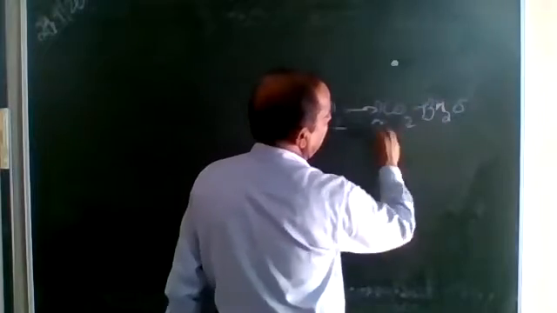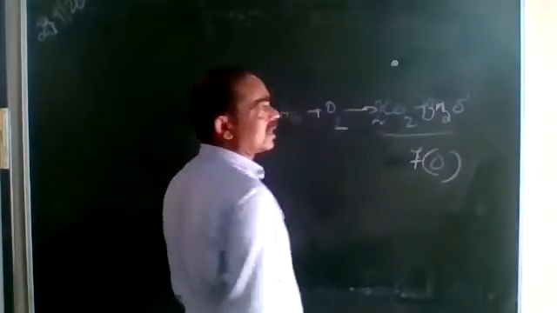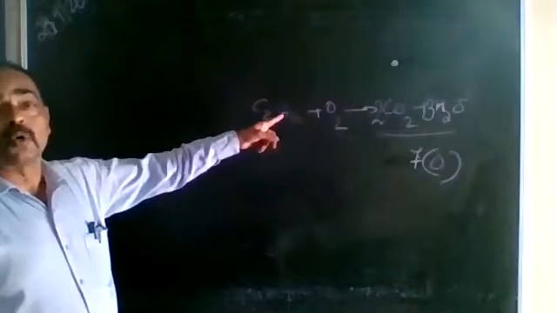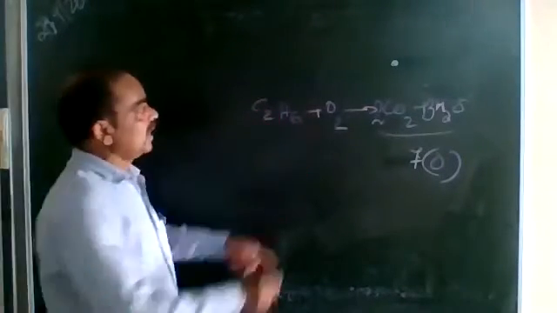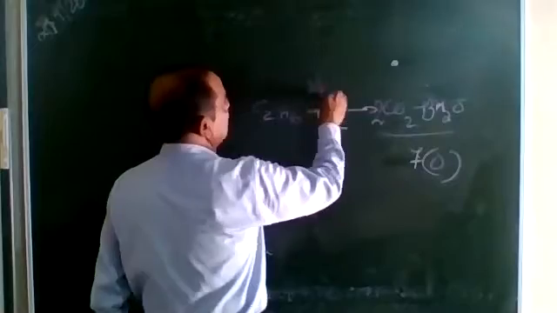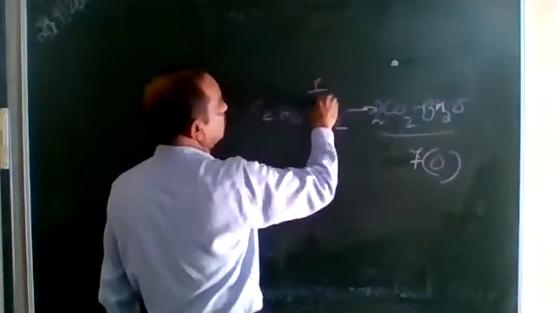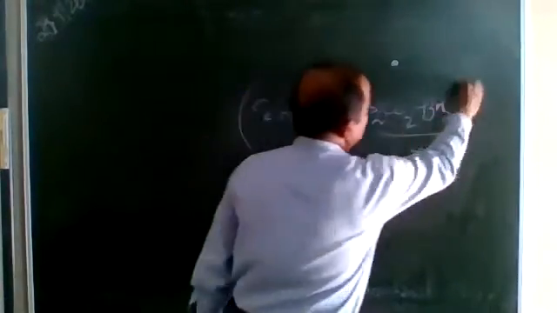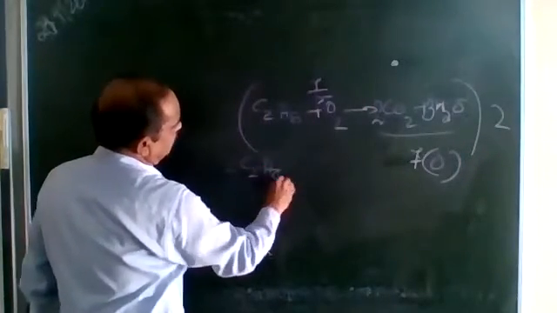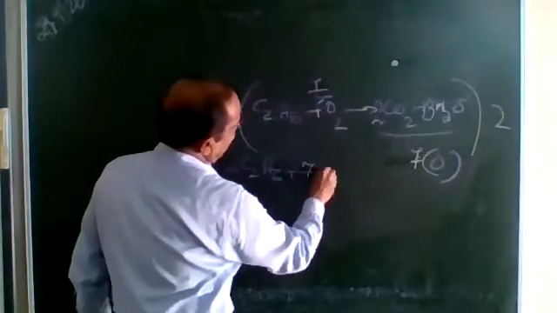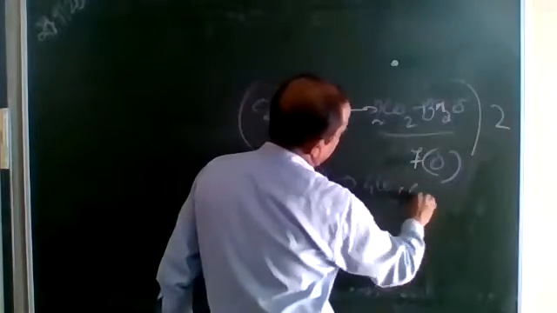2 CO2 is 4, plus 3, here there are 7 oxygen atoms. And here we have O2. O2 means a diatomic molecule. So to make it 7, we make it 3.5, which means 7 by 2. Then the whole equation is multiplied by 2: 2 C2H6 plus 7 O2 will be 4 CO2 plus 6 H2O.